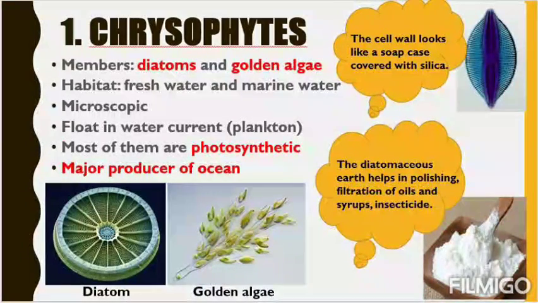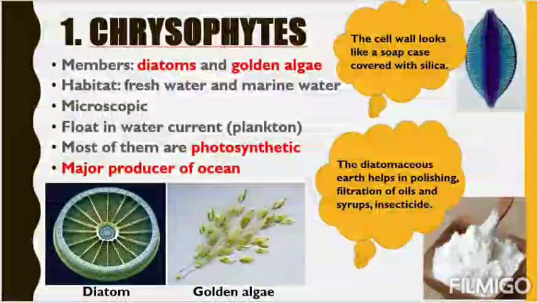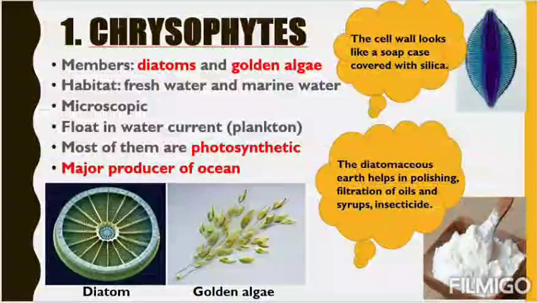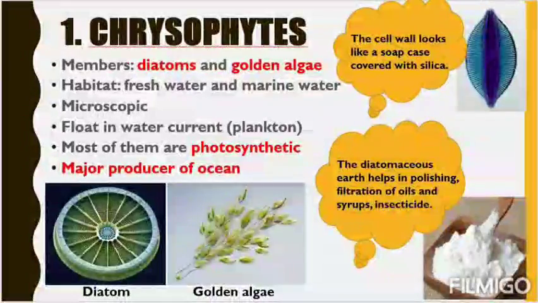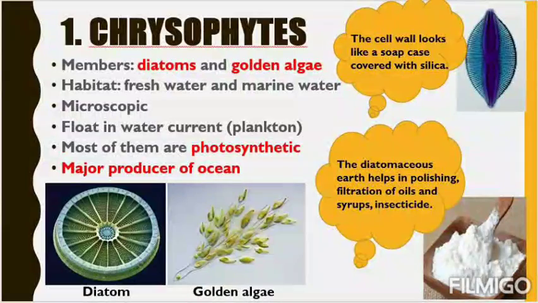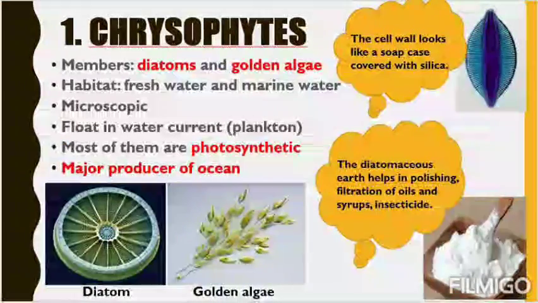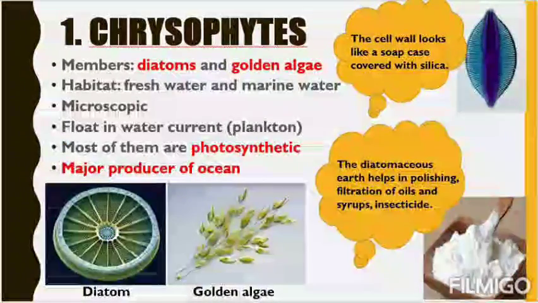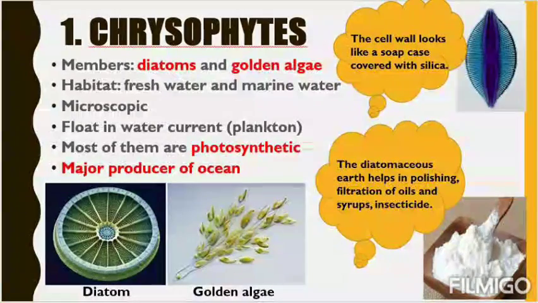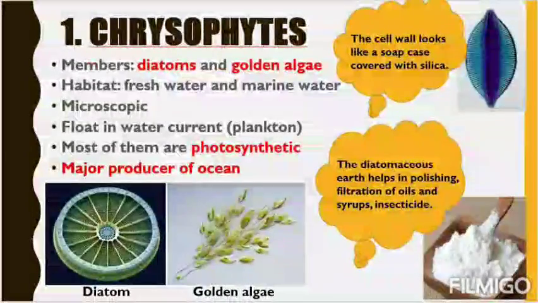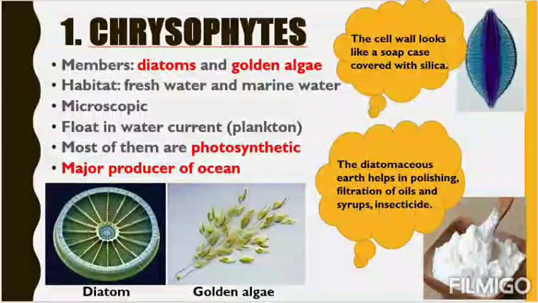Now let's start with chrysophytes. Who are the members? There are two members in chrysophytes: one is diatom, one is golden algae. Now see the diagram at the end. Diatoms here, wheel-like structure, so interesting. It looks so nice, na? Properly arranged structure. Then on the right side, see golden algae. These are golden in color, grain-like structure. So these two are the members of chrysophytes.